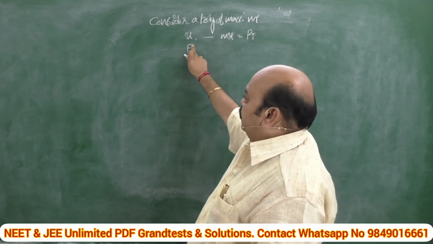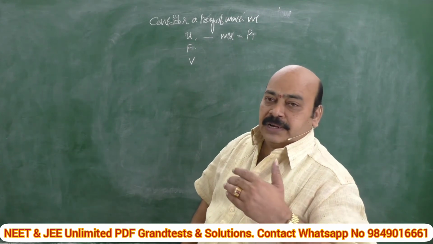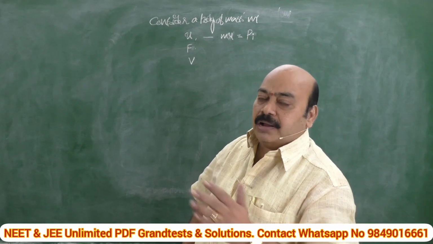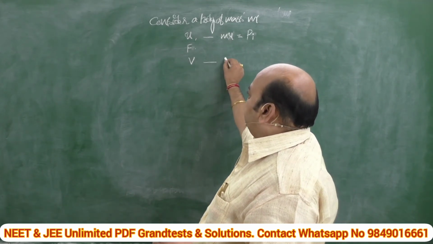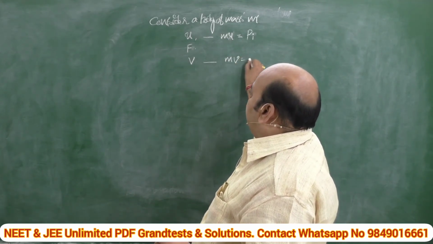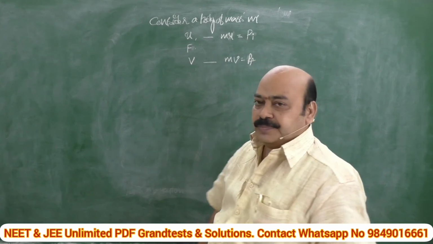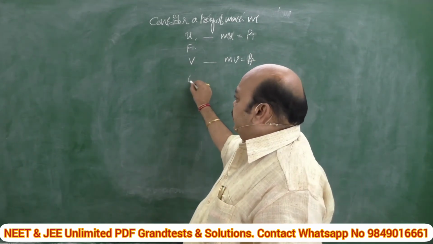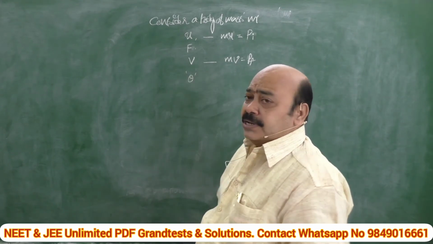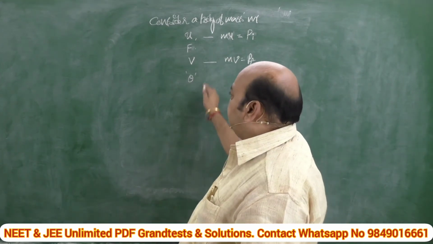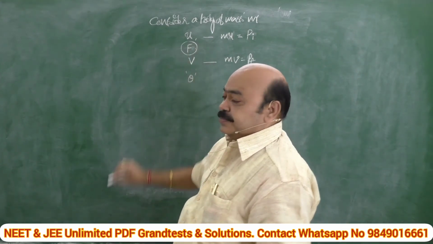By the application of the force F, its velocity changes, which means its magnitude and direction also change. The final velocity becomes v, so the final momentum is P final equal to mv. Let theta be the angle between the initial and final velocities by the action of the external force F.